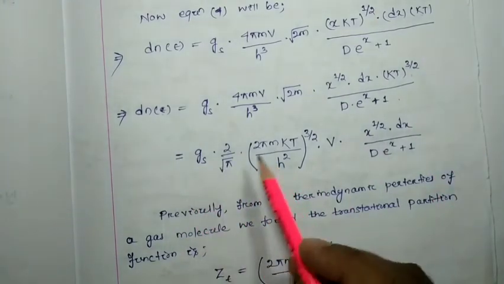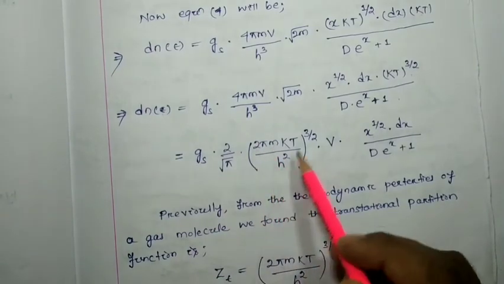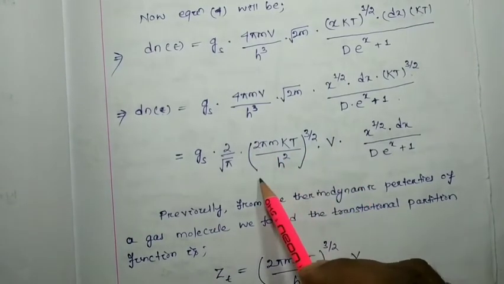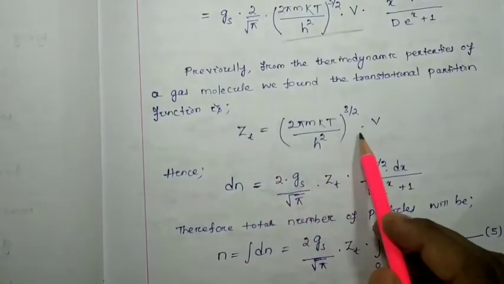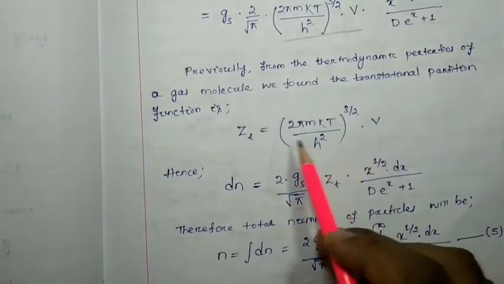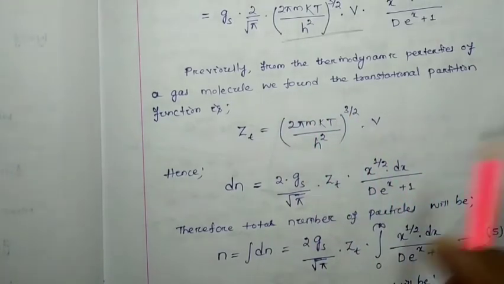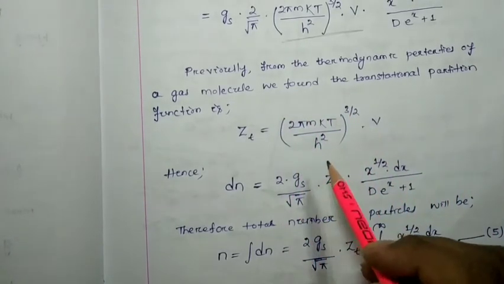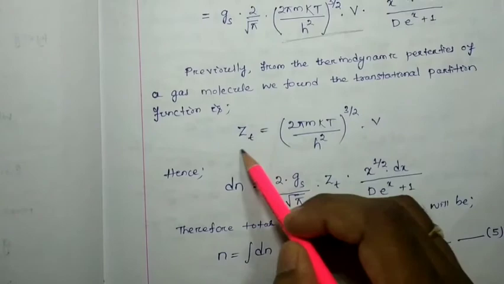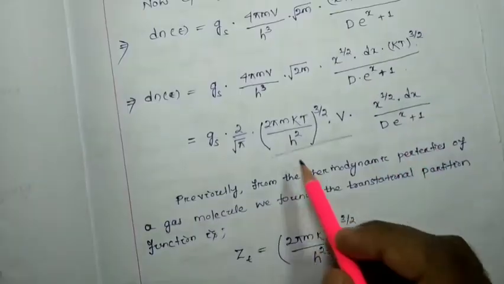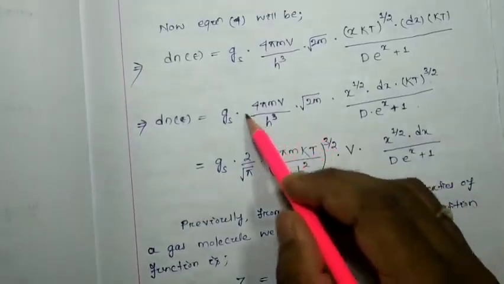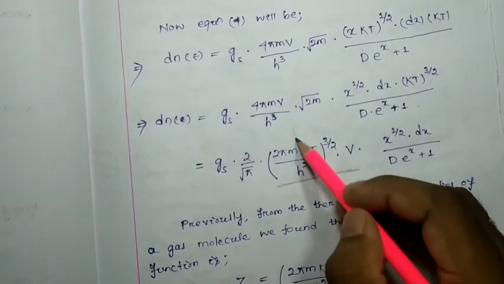Here what we have done, we considered a term like this into V, because this much value is nothing but the partition function of translation of a gas molecule, of a molecule we can say. So just to substitute as zt for this expression, I have written in this format.